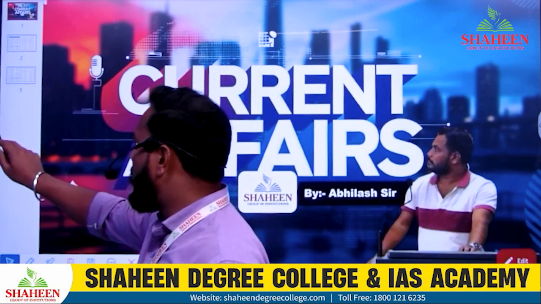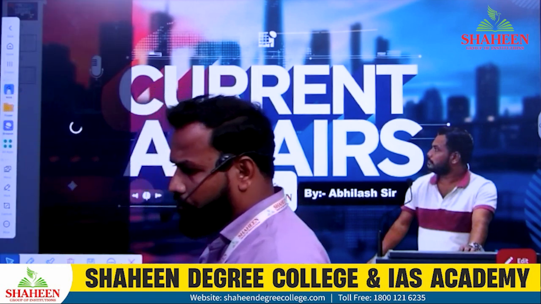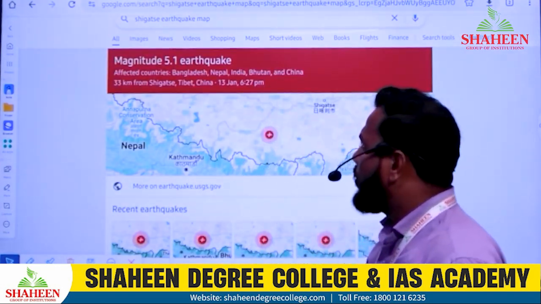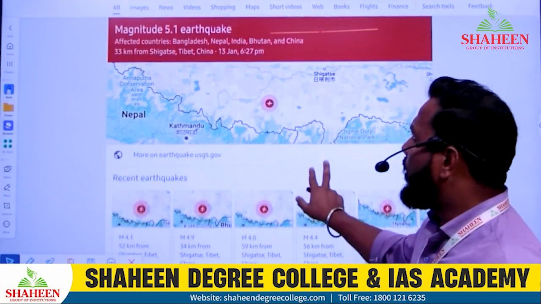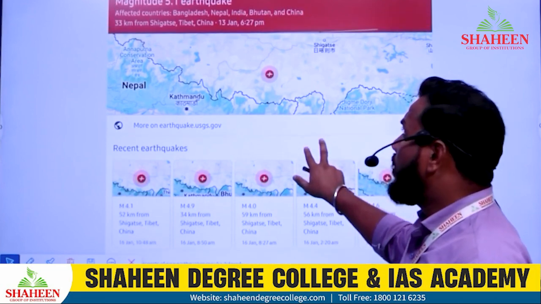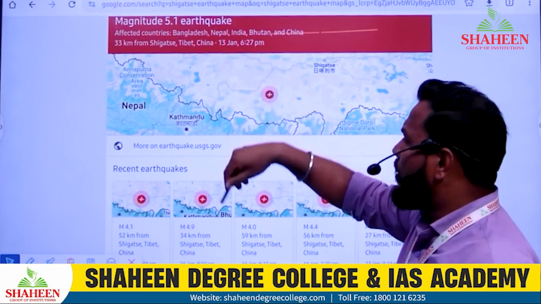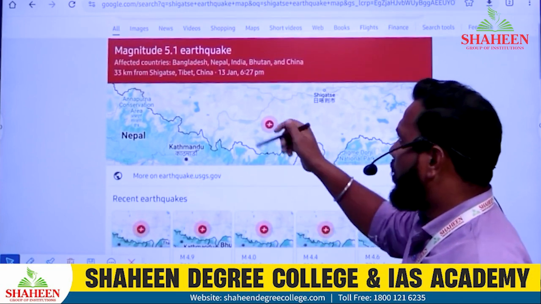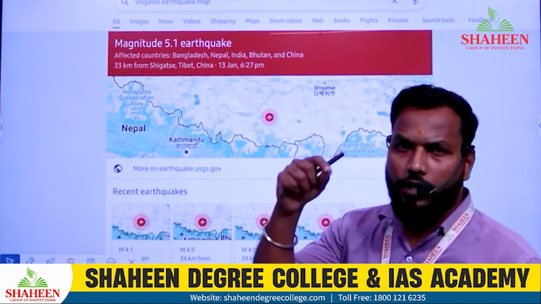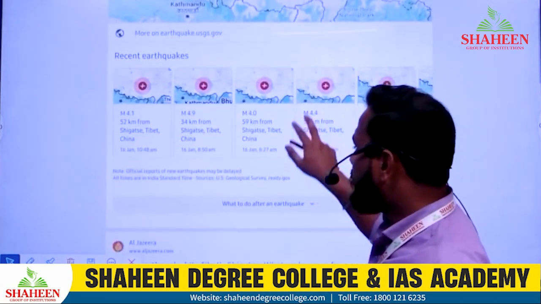Yes, so coming to the point, I will show you the picture of where this Shigatse is. It is in the news today also, and as I told you, very dangerous, very disturbing news: an earthquake of magnitude 7.1. In general, 5.1 is an average, but if we take the Shigatse earthquake, it is 7.1.